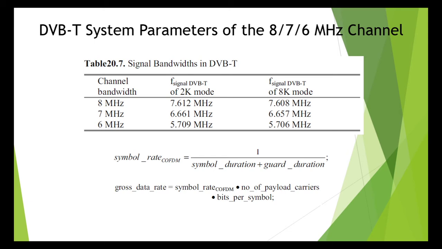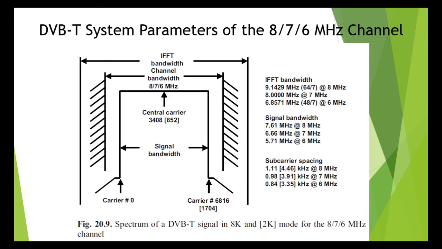Look at figure number 9. The position of the spectrum of the DVB-T channel is shown there. And the most important DVB-T system parameters are summarized again. Look at that figure number 9. Figure number 9 also shows the center carrier numbers which are of particular importance in testing. This carrier number 3408 in 8K mode and 852 in the 2K mode corresponds to the exact center of the DVB-T channel.